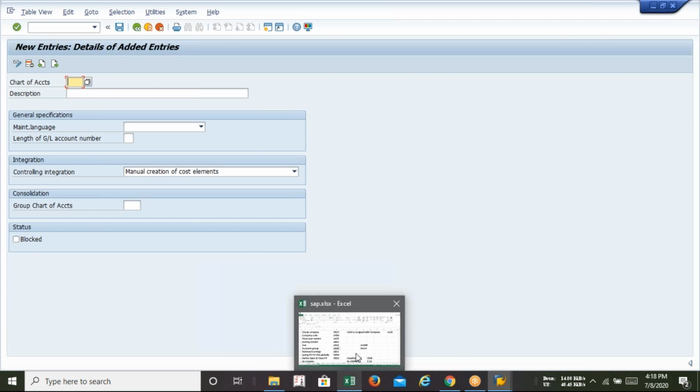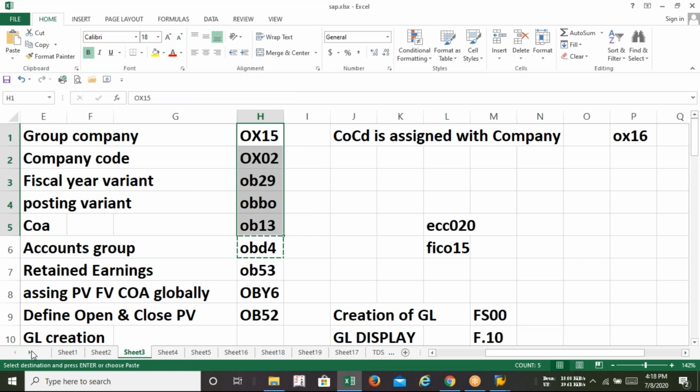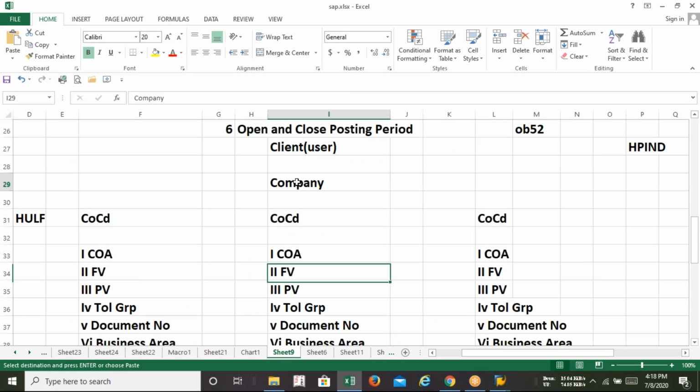But if you consider the SAP hierarchy of FI, what is the hierarchy saying? Every group company has its company code, and every company code has the chart of accounts, fiscal year variant, and posting variant. So the hierarchy is saying that these are all interconnected. As per the FI hierarchy, this sort of configuration has been linked with each other.